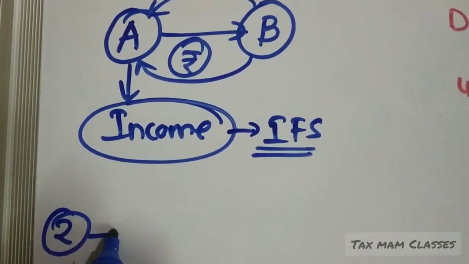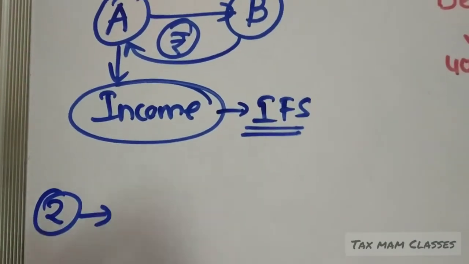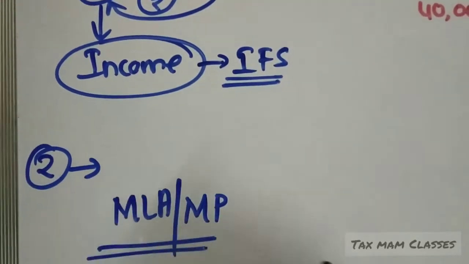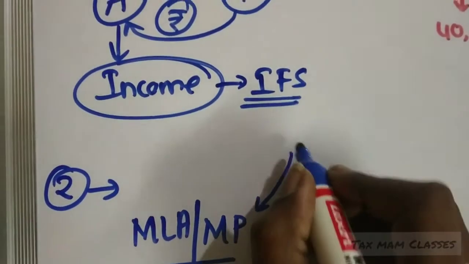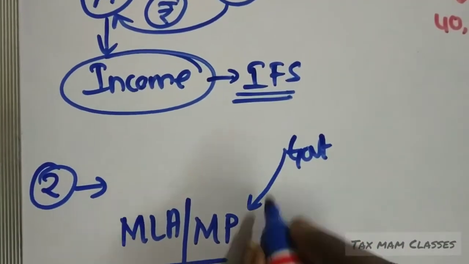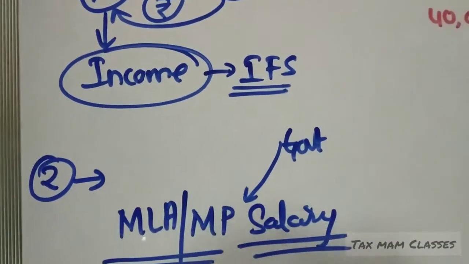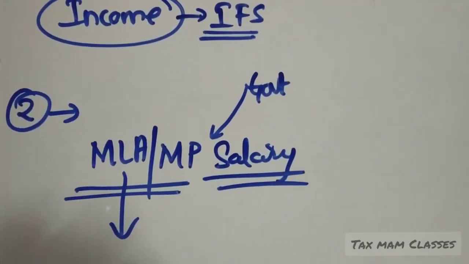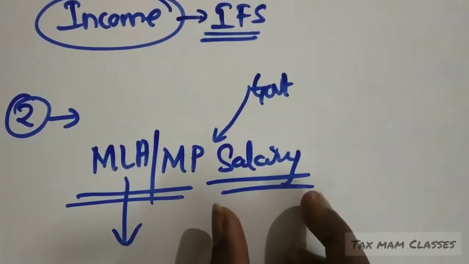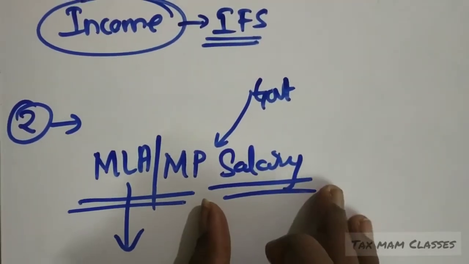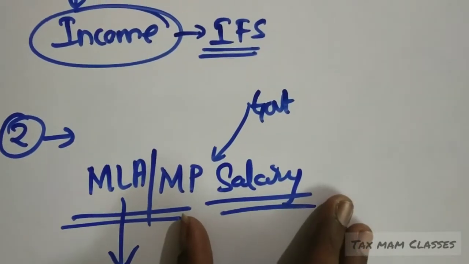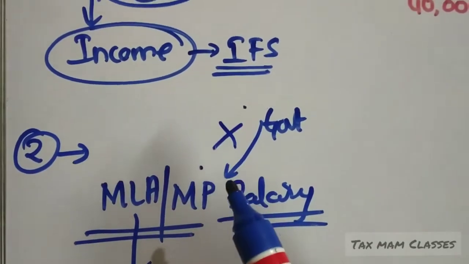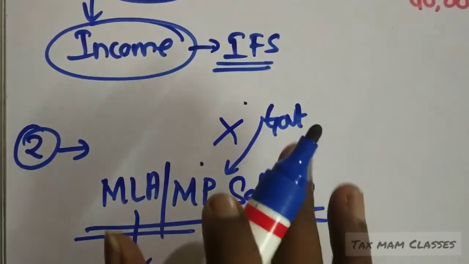Let's come to the second scenario. Let's take an MLA or MP. This person is also receiving salary from the government, and is also liable to pay tax to the government. So under which head will it be taxable? Although the name salary is there, it is not considered under the head salary. Why? Because there is no employer-employee relationship and there is no master and servant relationship.